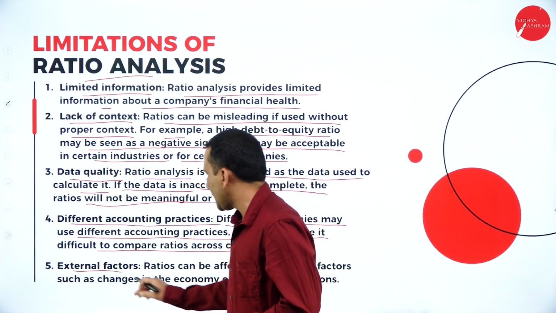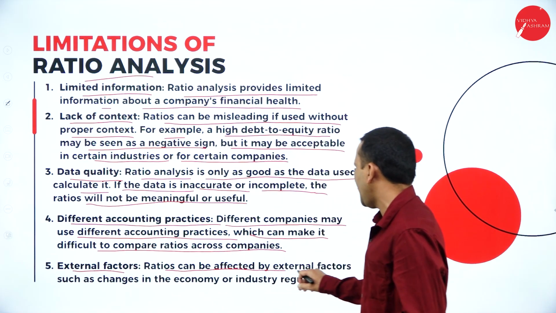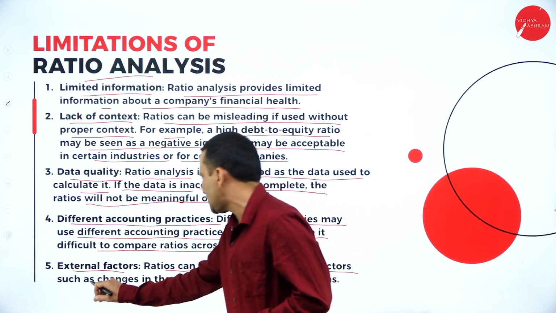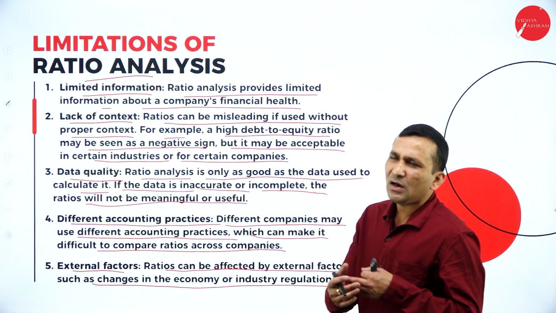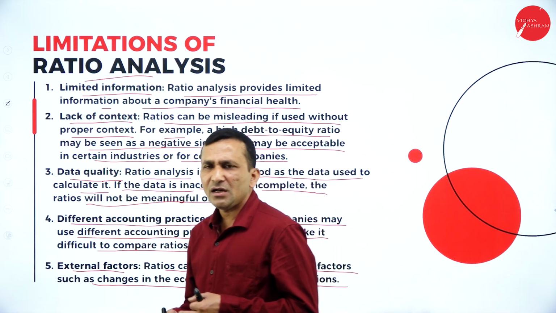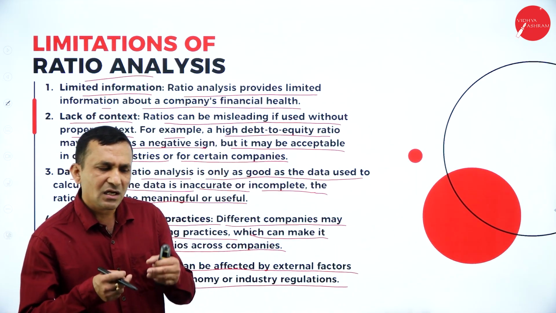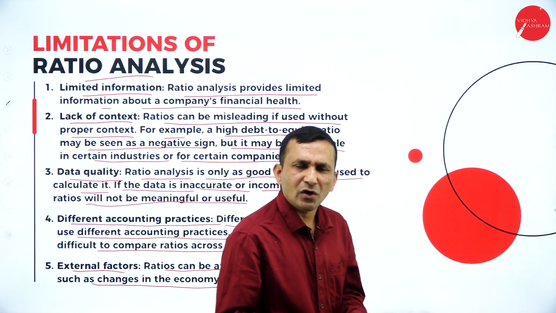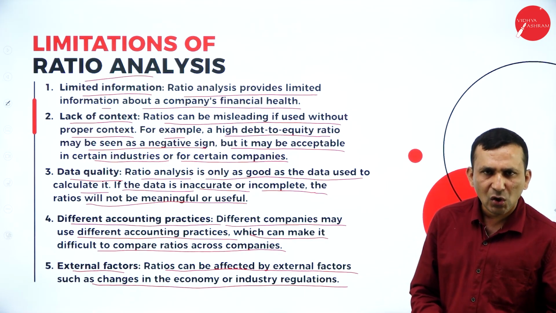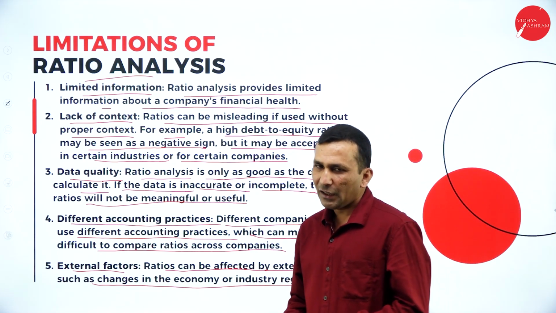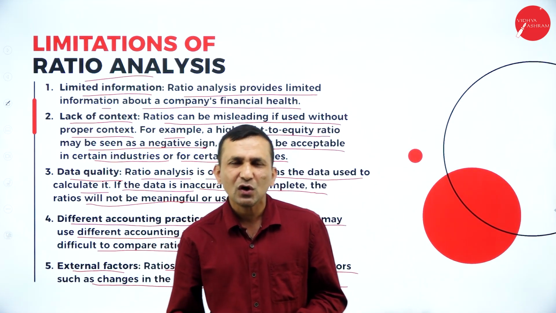The external factors: ratios can be affected by external factors such as changes in the economy or industry regulation. So whatever regulations are made, introduced, or amended, or rules and regulations related to your company or organization, the guidelines set by the central government, the ratio will ultimately be affected. The external factors also influence it.